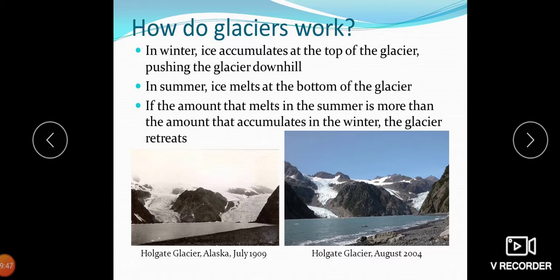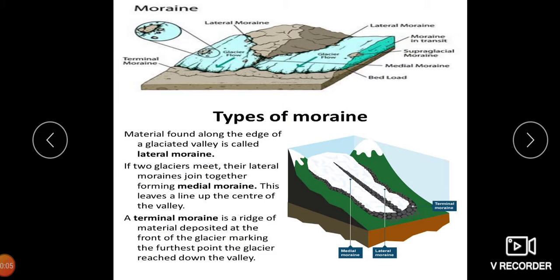In the summer, the transportation and the deposition work of glaciers go almost together. The important deposition landforms produced by glaciers are moraines, drumlins, eskers, kames, outwash plains and till plains. Now we will move on to the moraine. So what are moraines? Moraines are the most important landforms of the glaciated region. We have four types of moraines.